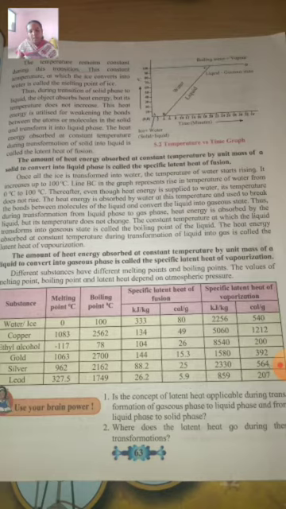You can see in this experiment that during the transition from solid phase to liquid, the object absorbs heat energy. When the solid object is converted into liquid, it absorbs heat energy, but its temperature does not increase. It absorbs heat energy, but there is no change in the temperature of that object.